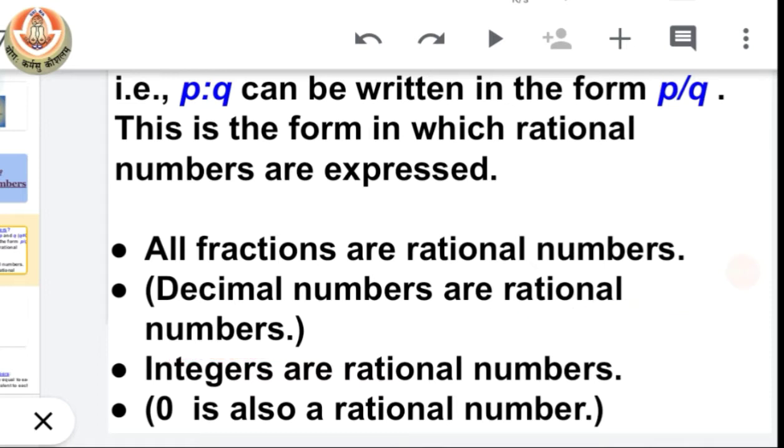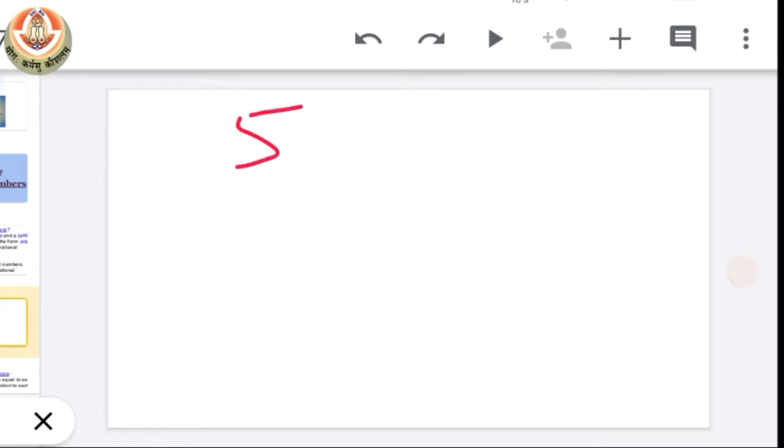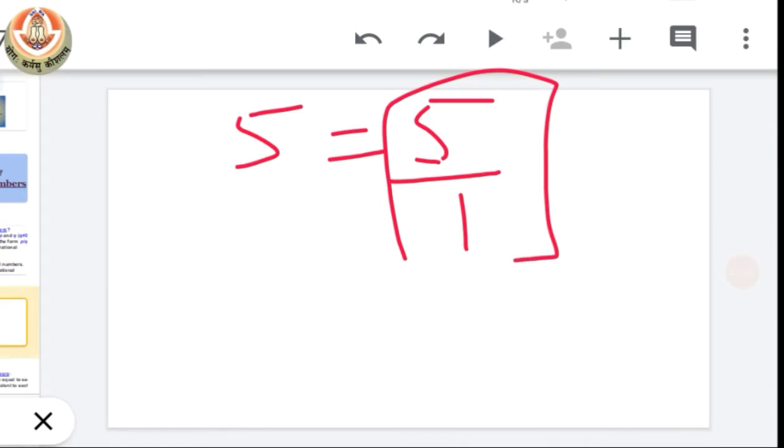Next, integers are rational numbers. See how we can say that an integer is a rational number. We know that 5 is an integer, and we can write 5 as 5 upon 1, right? And this is the form in which a rational number is expressed.